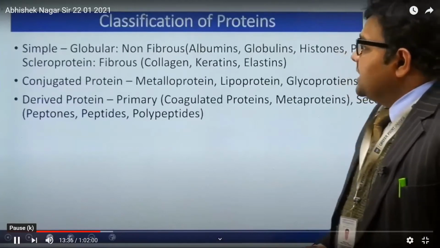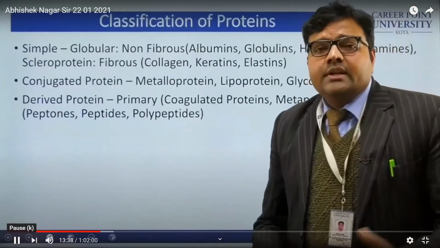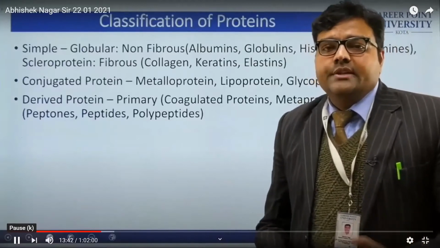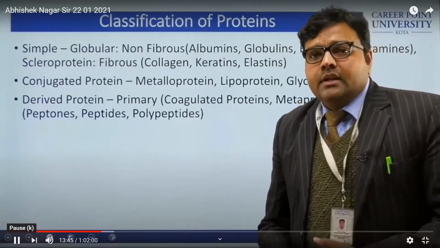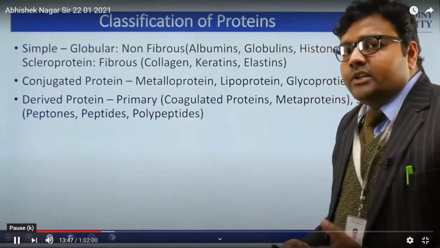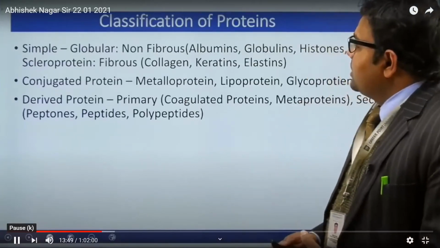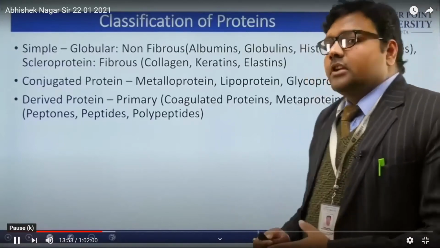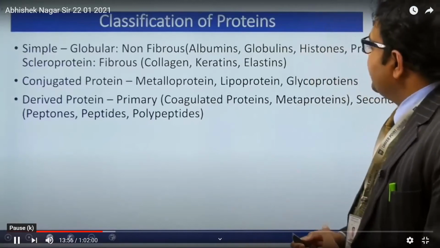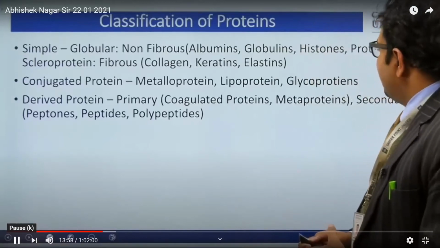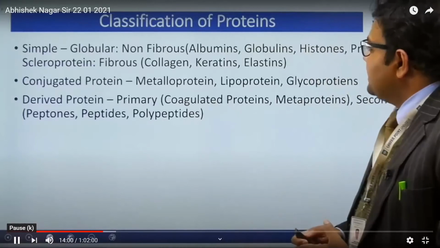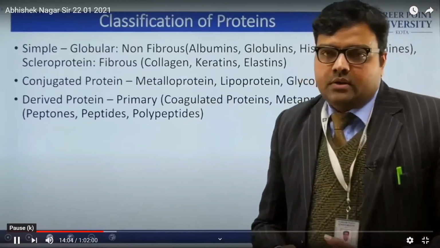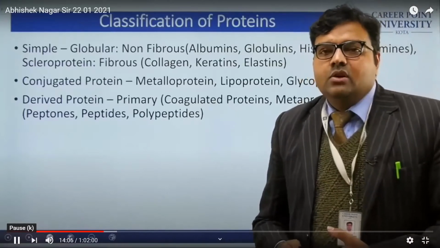Now the case of the classification of proteins. Proteins are broadly classified into the classes simple protein, conjugated protein and derived protein. The simple proteins are further classified into globular protein and scleroprotein. Examples of the globular proteins are albumin, globulin, histone and protamine. These are also known as non-fibrous proteins. Okay, simple proteins, but these are non-fibrous.